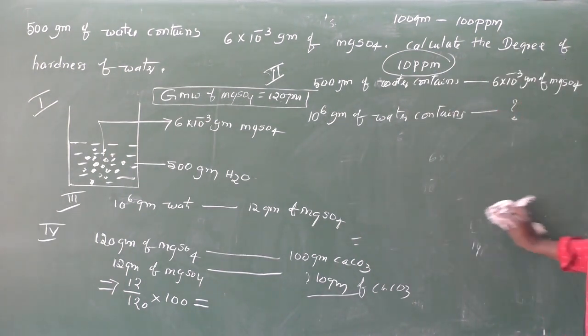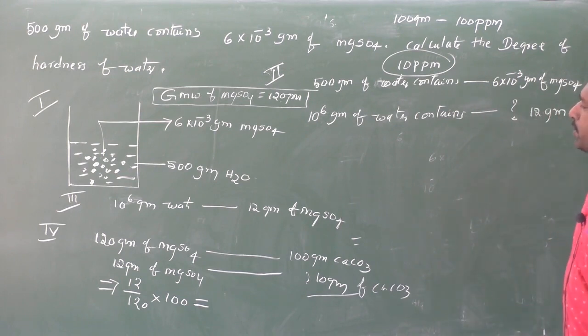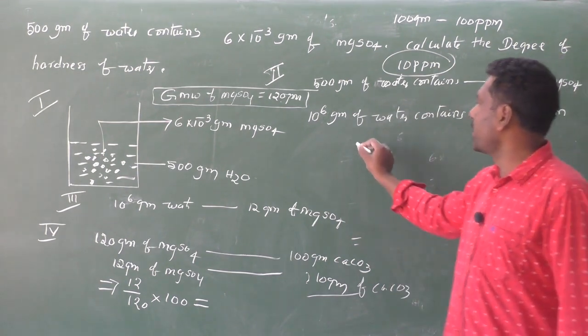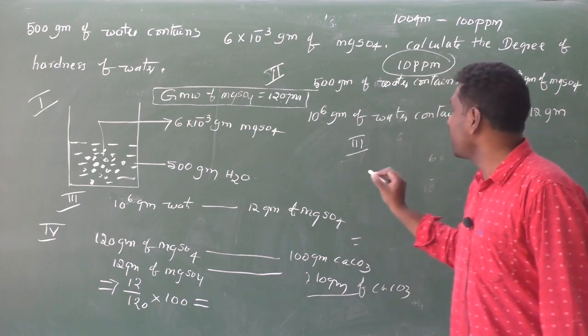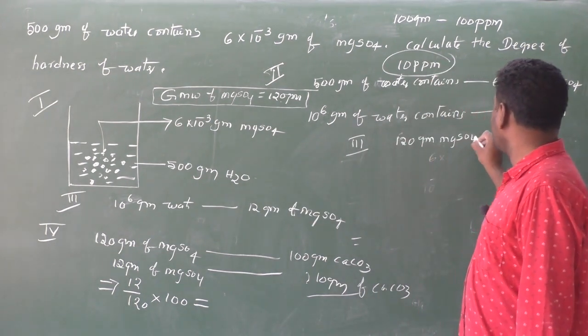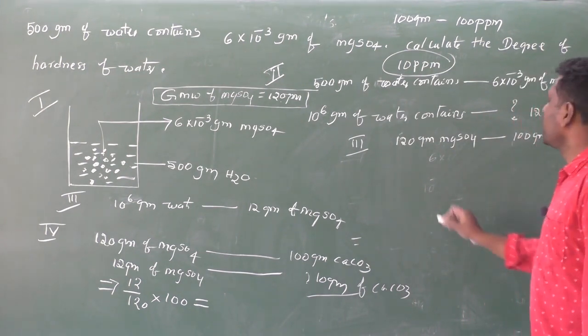So here, this calculation I will have. This is 12 grams. Therefore, for the second step, I will write one more time: 120 grams of MgSO4 is equal to 100 grams of CaCO3.